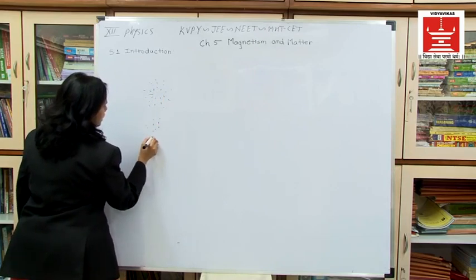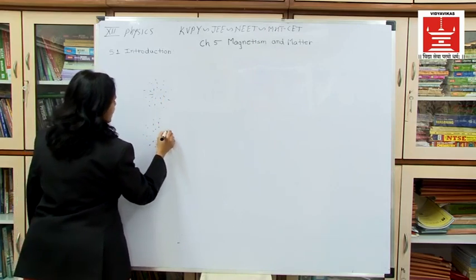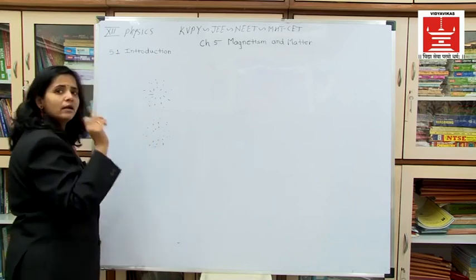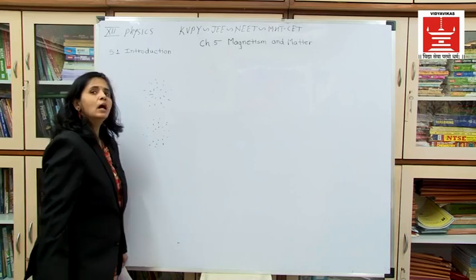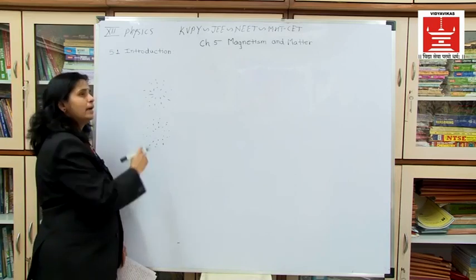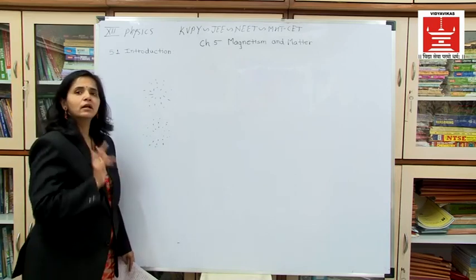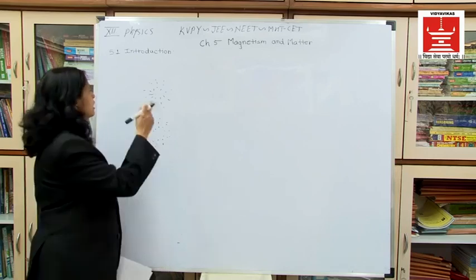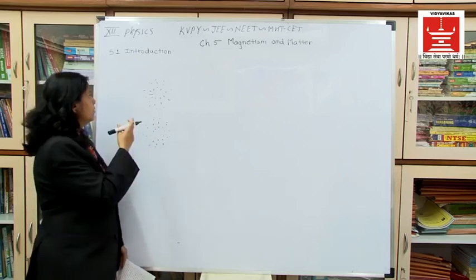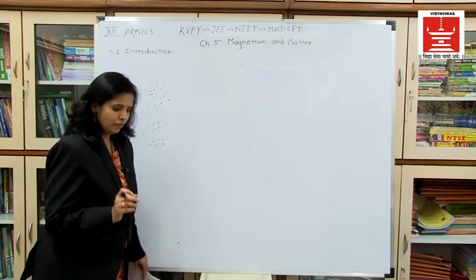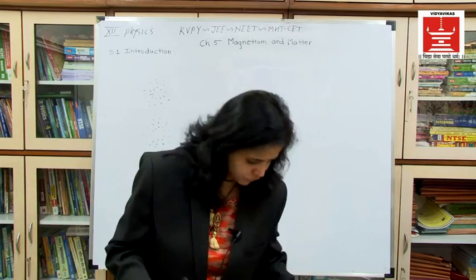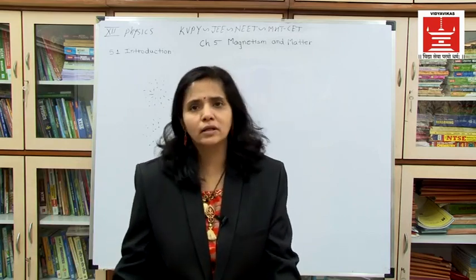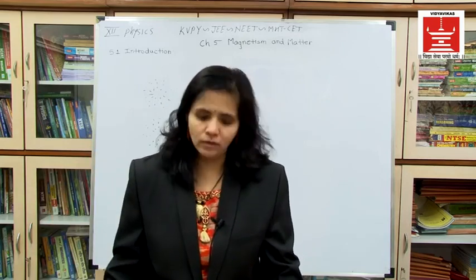You can recall that we have already seen this pattern with a current carrying coil. The same pattern was there when current was passing through a straight conductor and we sprinkled iron filings. And if we take a bar magnet, place a glass plate and sprinkle iron filings over it, we will get the same pattern over here.